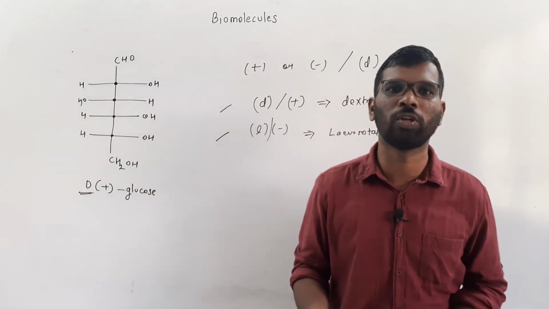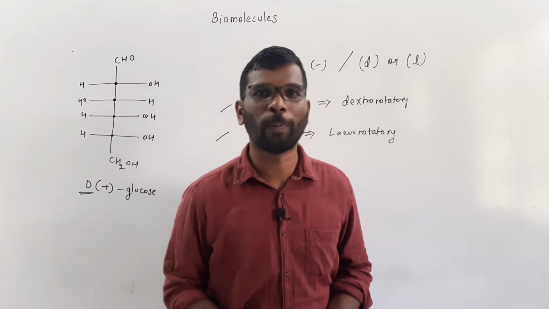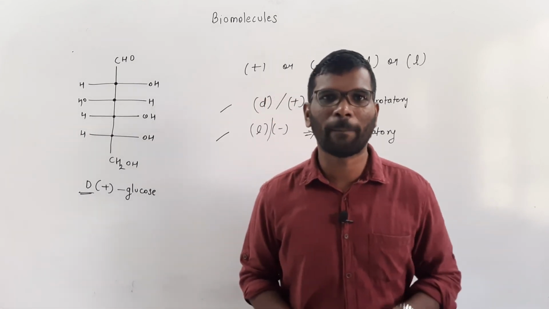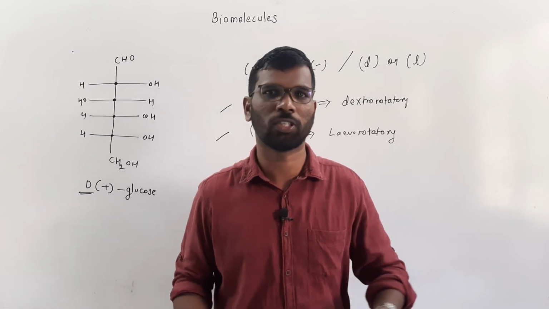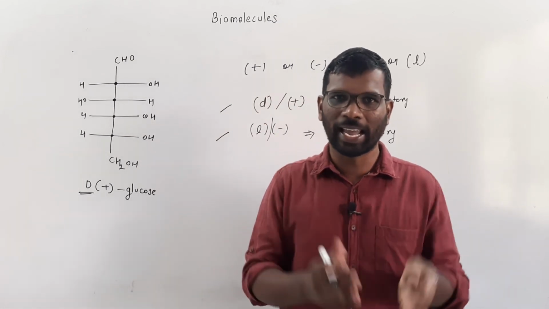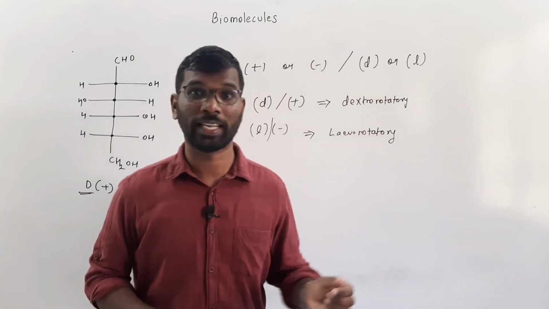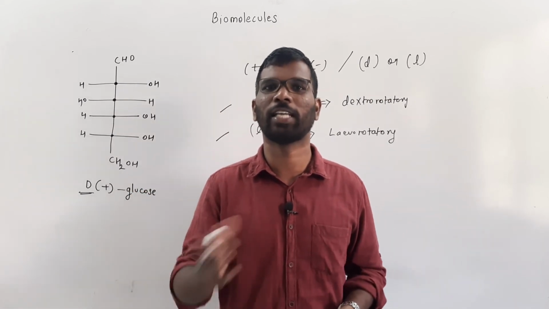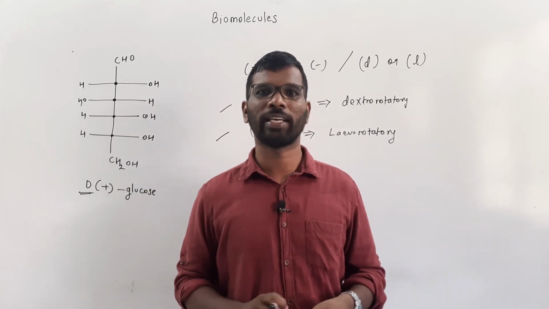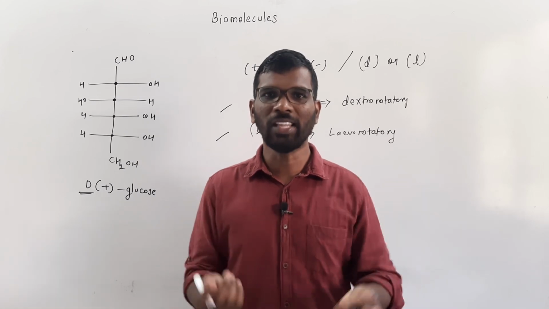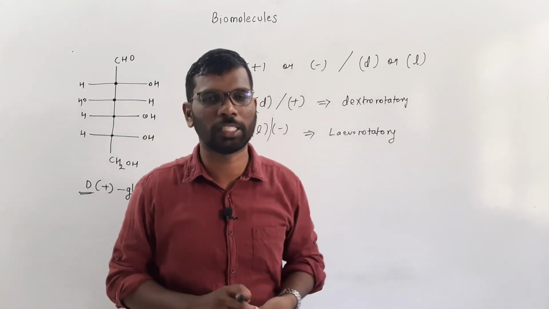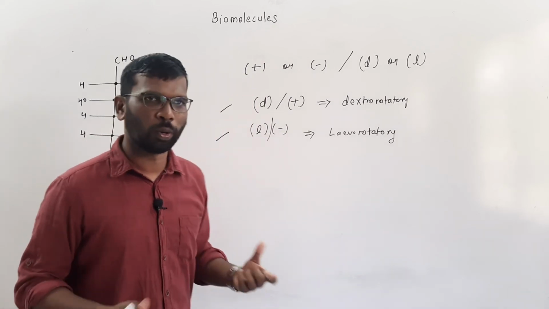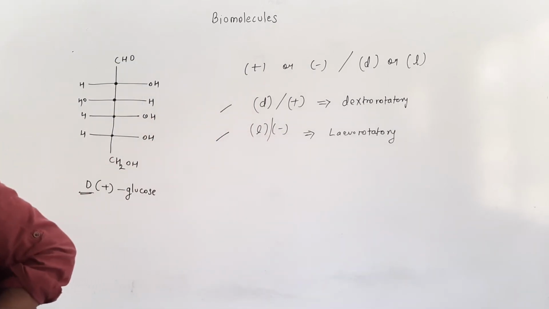You have to put the solution of these glucoses into the polarimeter, pass plane polarized light and see whether it is deviating in the clockwise direction or anti-clockwise direction. If it is deviating in the clockwise direction, then it is dextrorotatory. If it is deviating in the anti-clockwise direction, then it is levorotatory. And you are going to put the respective signs: plus for dextro and minus for levorotatory. So these are the conventions regarding this.